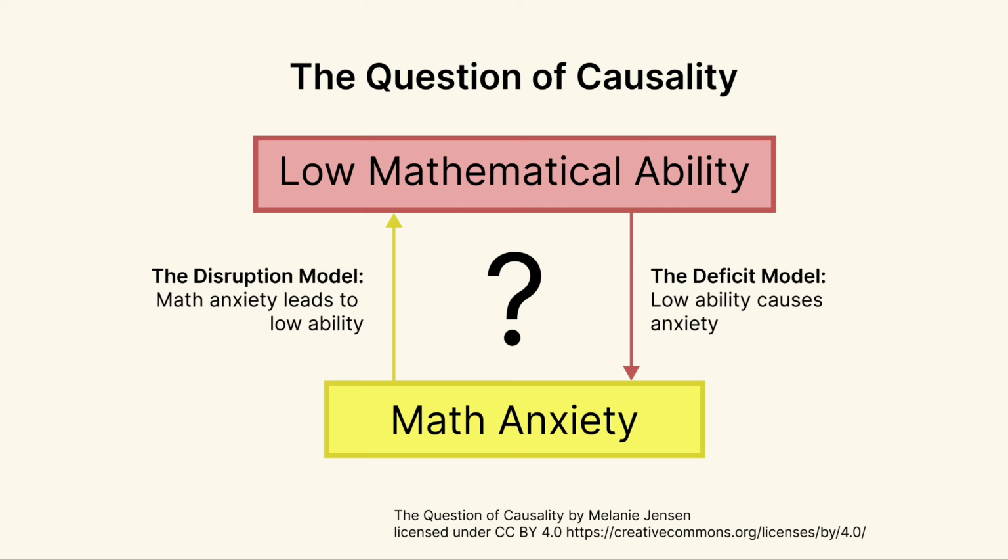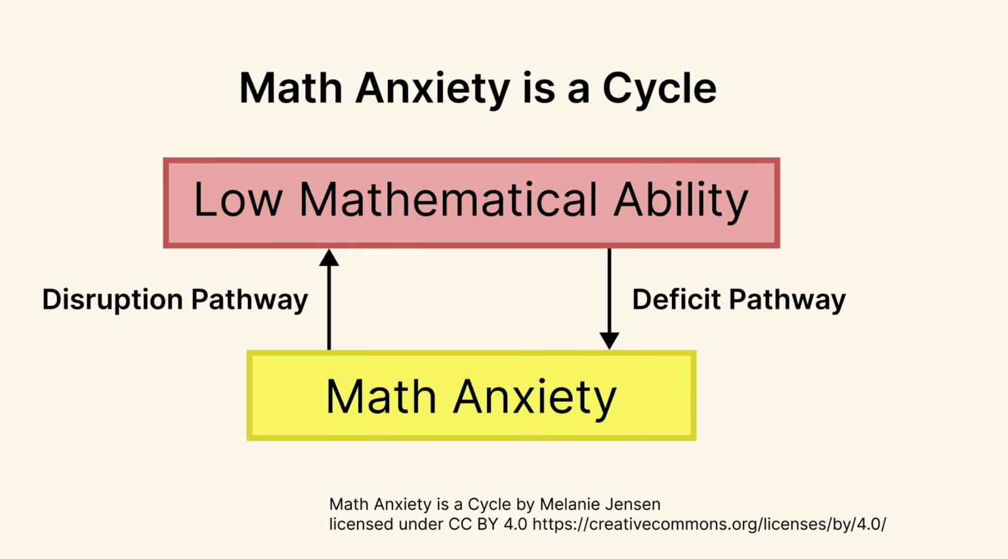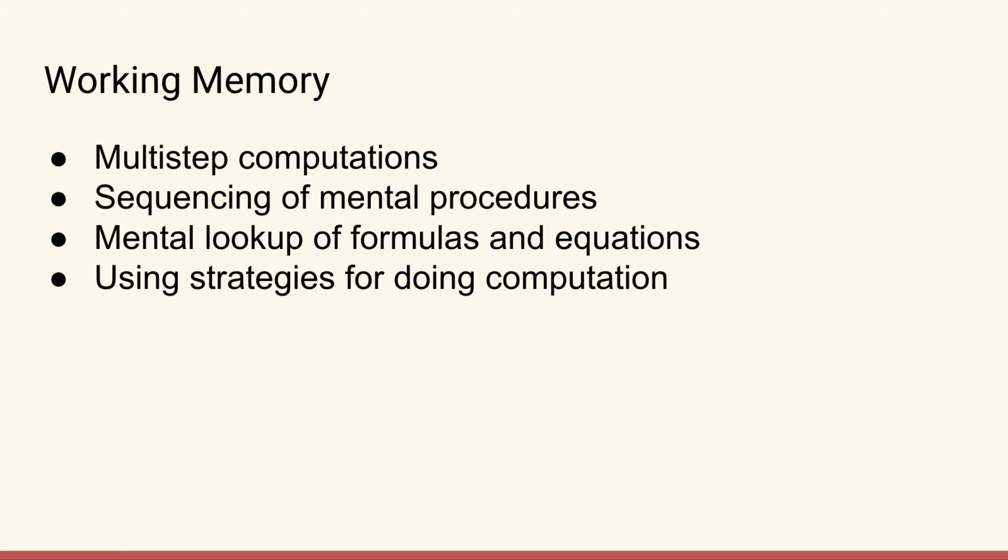In the disruption model, math anxiety causes poor performance. This is a short-term effect and easy to observe, and for this reason, researchers originally concluded that math anxiety causes poor performance. In the deficit model, poor performance leads to math anxiety. This takes place over time, so it takes a longitudinal study to see it. But the truth is, it's a cycle. Both pathways are valid. Instead of 2 models, we have 2 pathways in 1 model. We'll start with the disruption pathway.